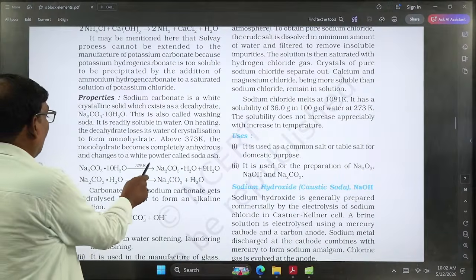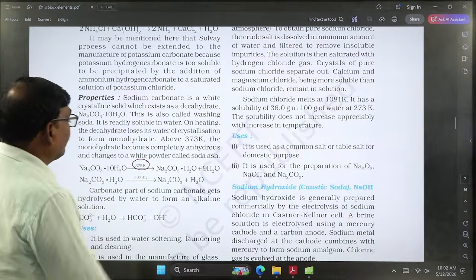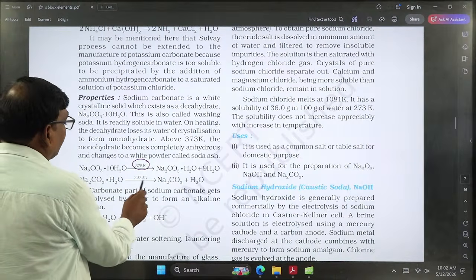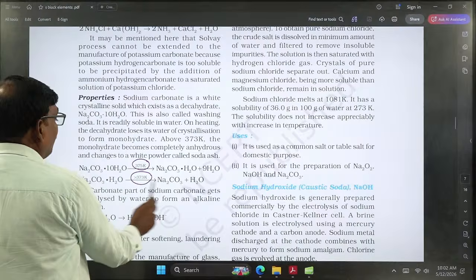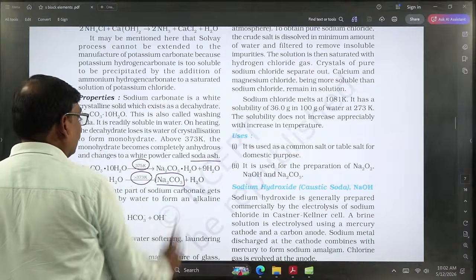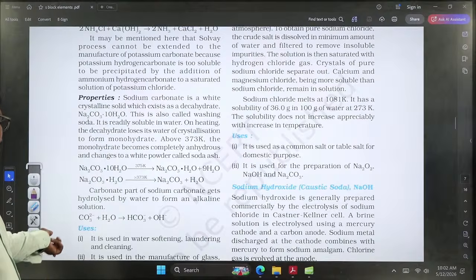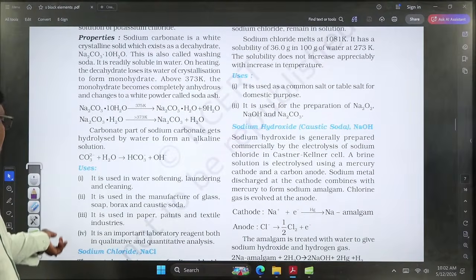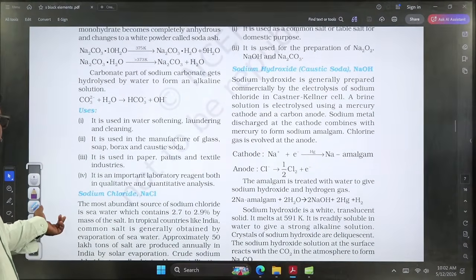So here up to 375 Kelvin, gradually water molecules will be lost and produce sodium carbonate monohydrate. When the temperature is greater than 373 Kelvin, that means more than 375, the remaining water molecule will also be eliminated and produce anhydrous sodium carbonate, which we call soda ash. So soda ash is nothing but Na2CO3. Here carbonate ions are involved in hydrolysis and produce bicarbonate ion, and the normal uses of sodium carbonate are mentioned here. Those will be very easy points.